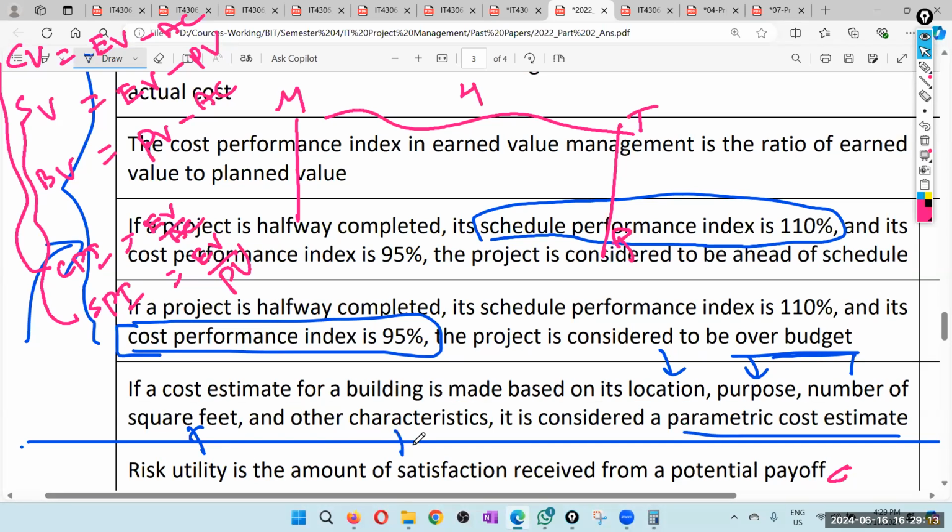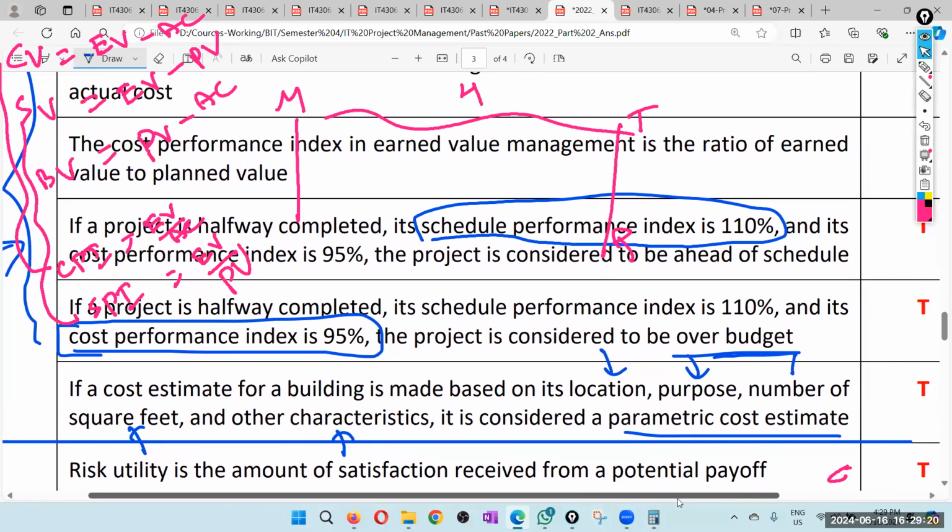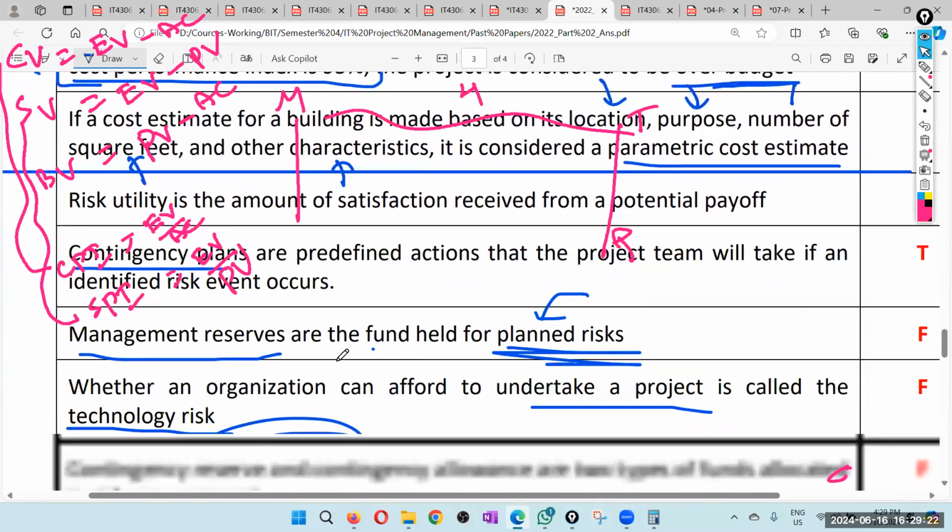And other characteristics. So I will say yes. So it looks like these are some parameters. True. Right. That's it.